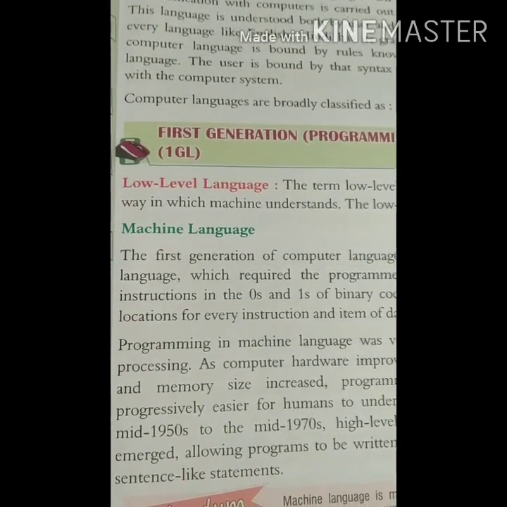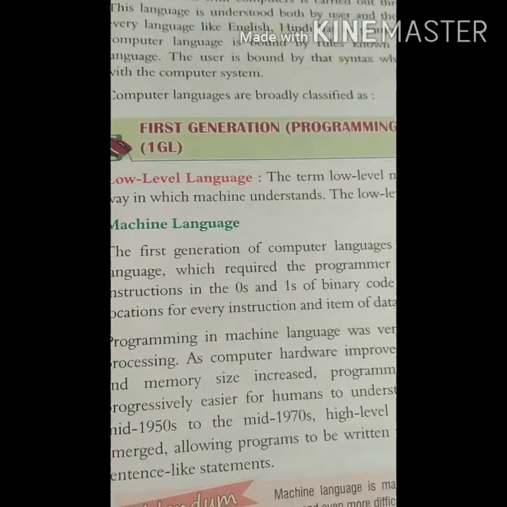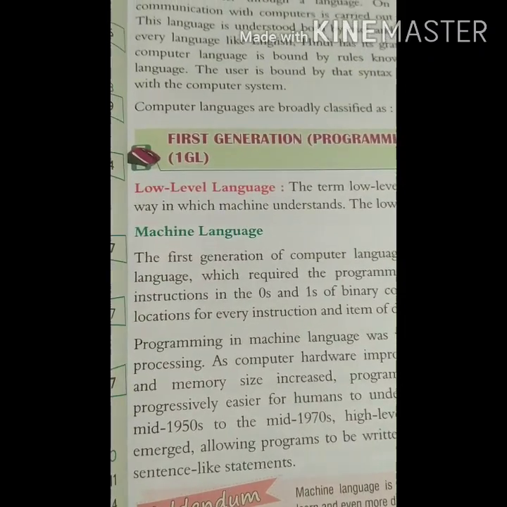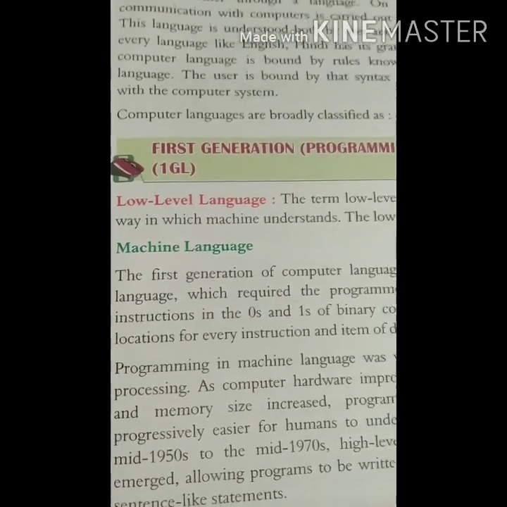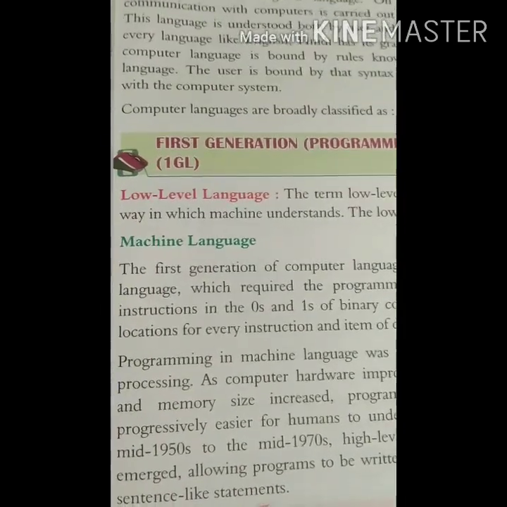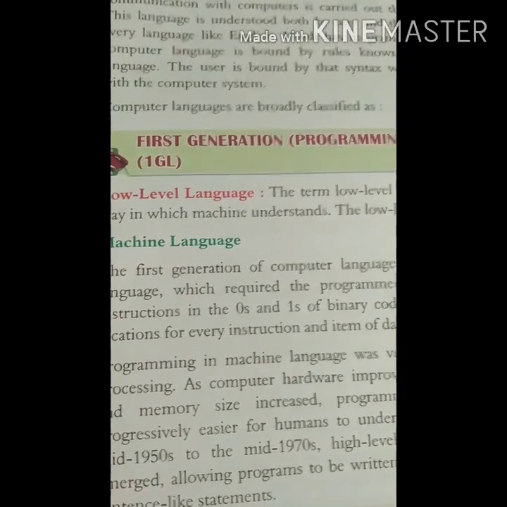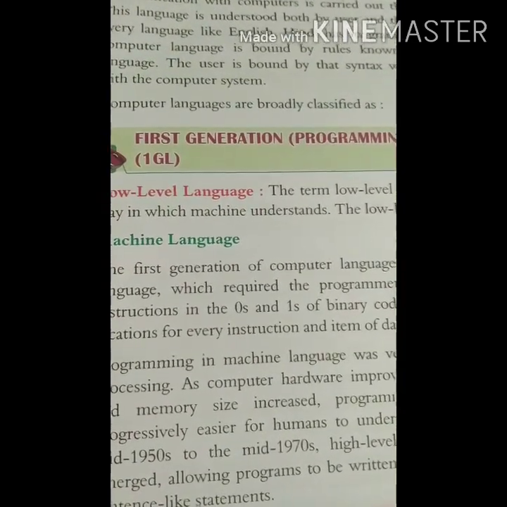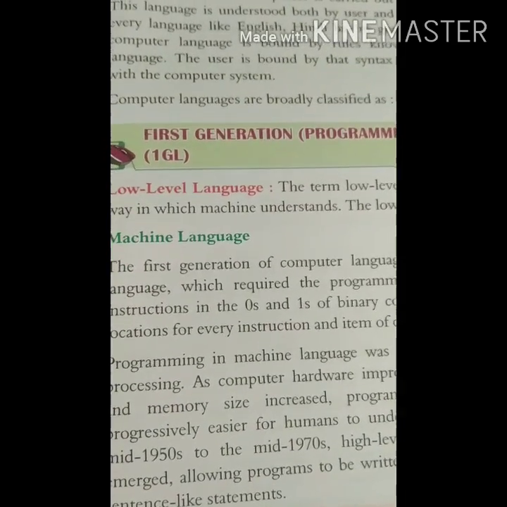If you gave instructions to the computer in machine language code, it accepted them at very high speed. Why? Because there was no mediator, only the user and machine language interacting with each other. There was no intermediate interface at that time.